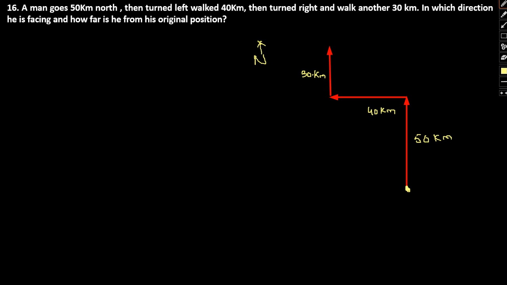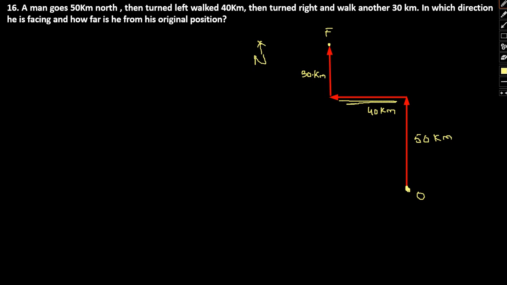Now if we talk about how far he is from his original position, all we will be focusing on is his initial original position and his final position. Say this is original, this is final. All I am concerned with is his movement in a particular direction, so his movement from north. This particular distance I can cancel out, because it finally negates his effect, since at the end of the day he again turns right and goes north.